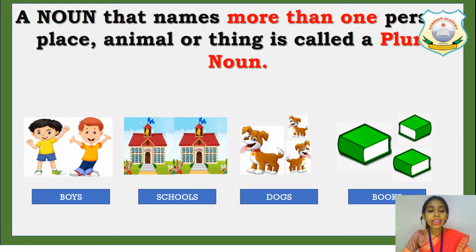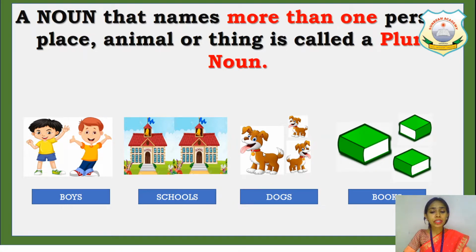So boy will become boys. Here you can see there are pictures of 2 schools. So school will become schools by adding S at the end.